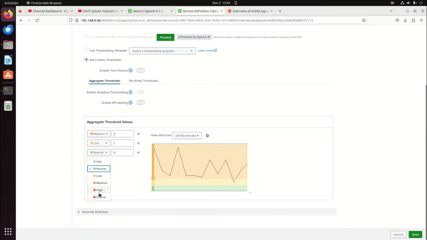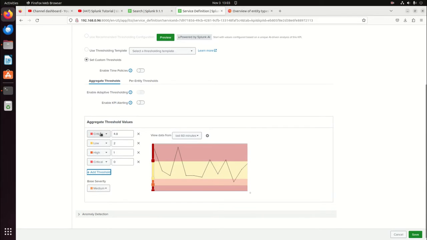Okay, so this is critical. If nobody's watching, it's critical. If only 1 video is being watched, it's a high. If only 2 videos are being watched, it's low. We'll add 1 more threshold, and that will be at 3, and that'll be green.